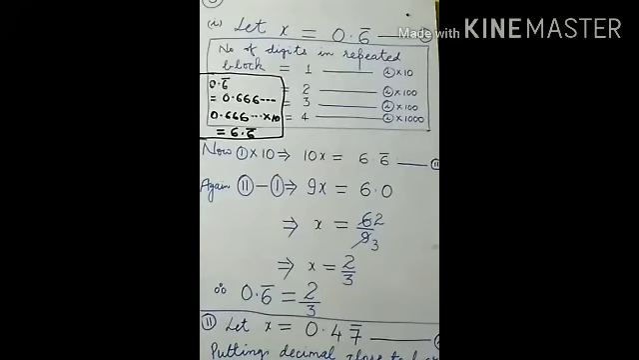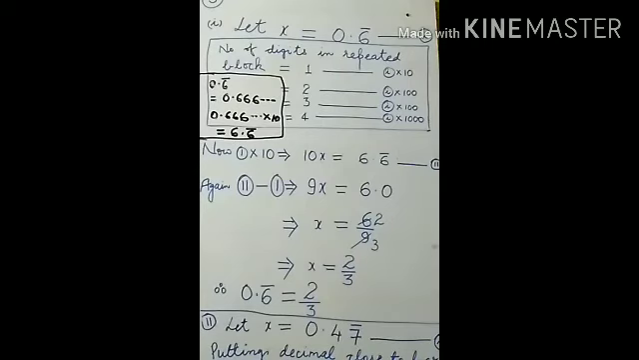Every terminating decimal or non-terminating repeating decimal can be converted into rational form. P by q form, where q is not equal to 0, means it can be converted into fractional form. The meaning of this question, in a nutshell, is that you can convert this into p by q form, that is, numerator upon denominator form. Now, let us consider the first part of this question, which is 0.6 bar.